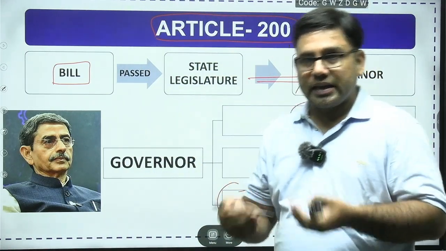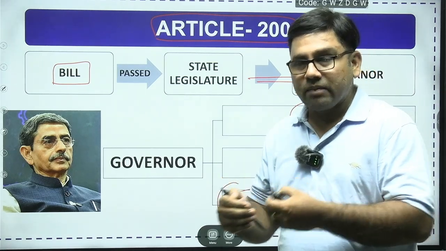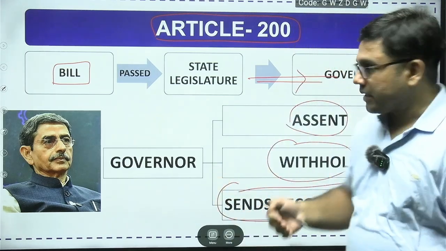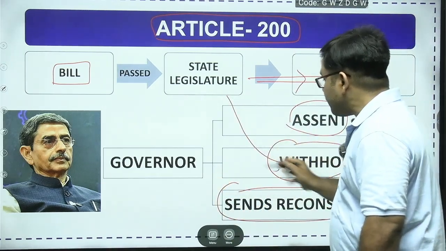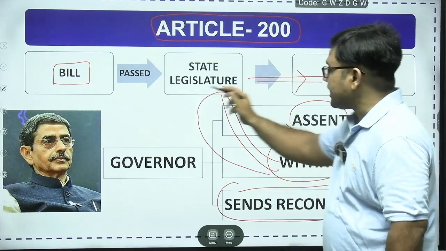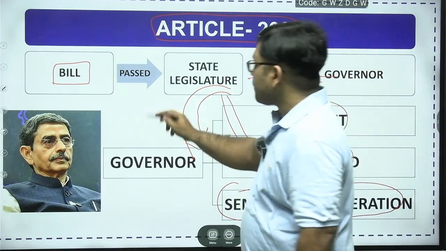Whenever the Governor declares that he is withholding his assent to the bill, he has to send back that bill to the concerned state legislature. And again, if they are sending it back to the Governor, then the Governor has to give his approval within 1 month.